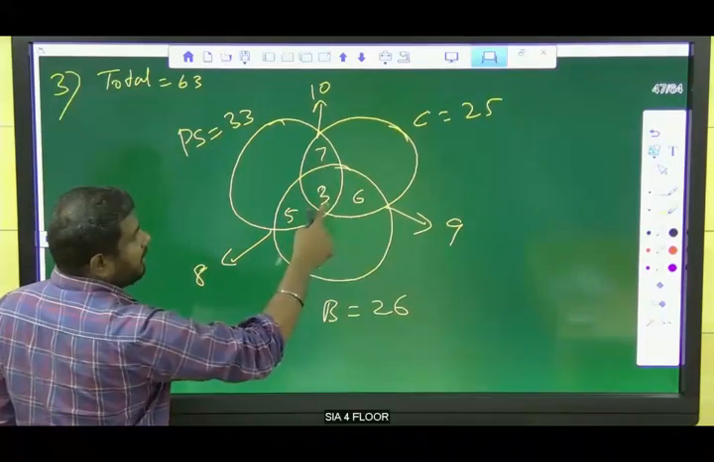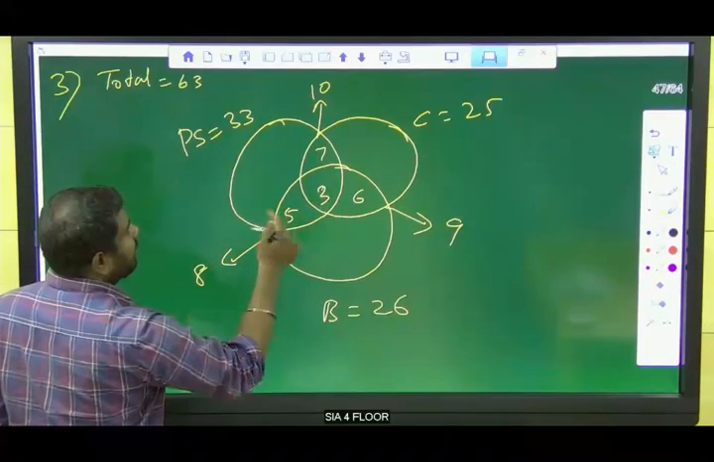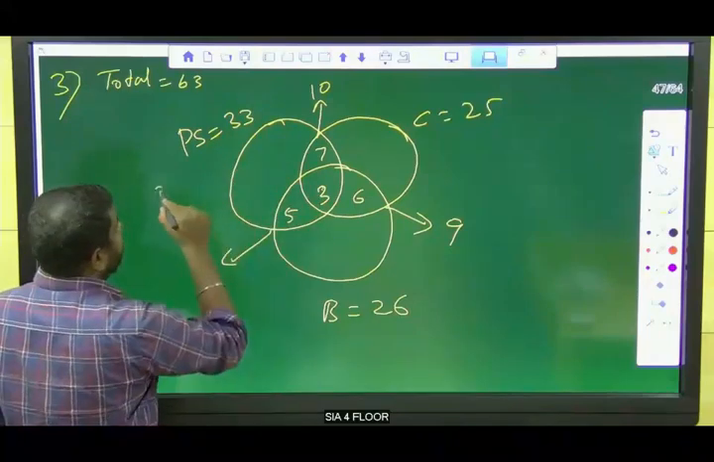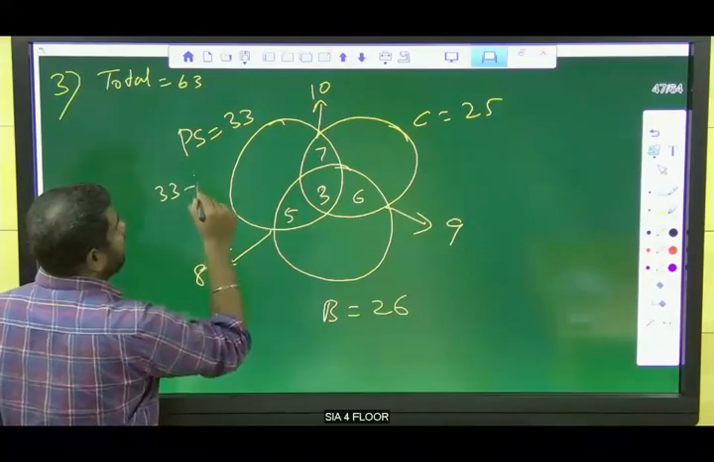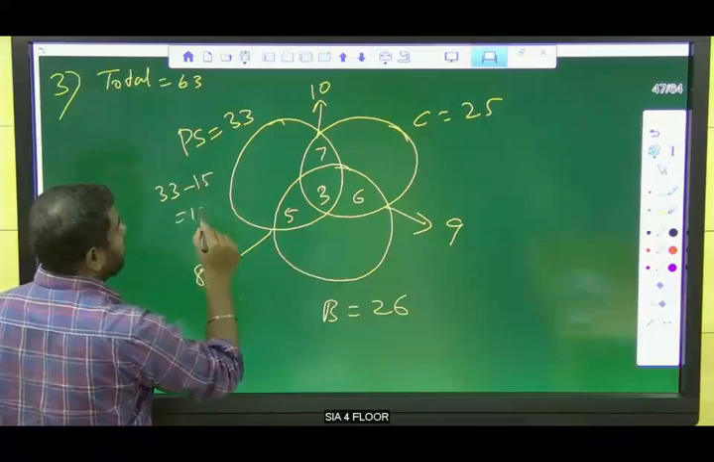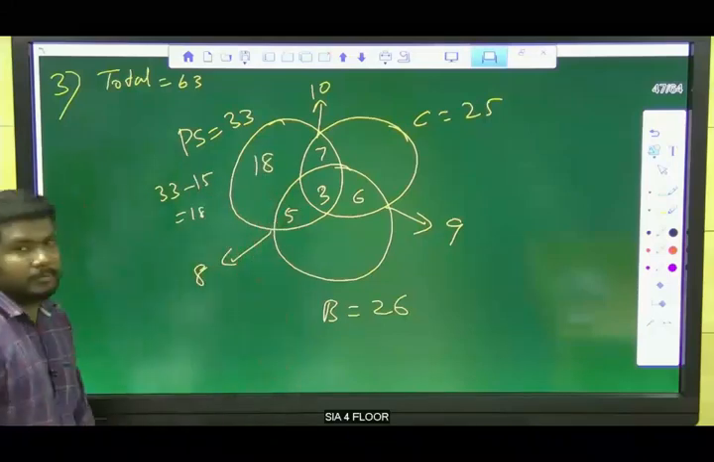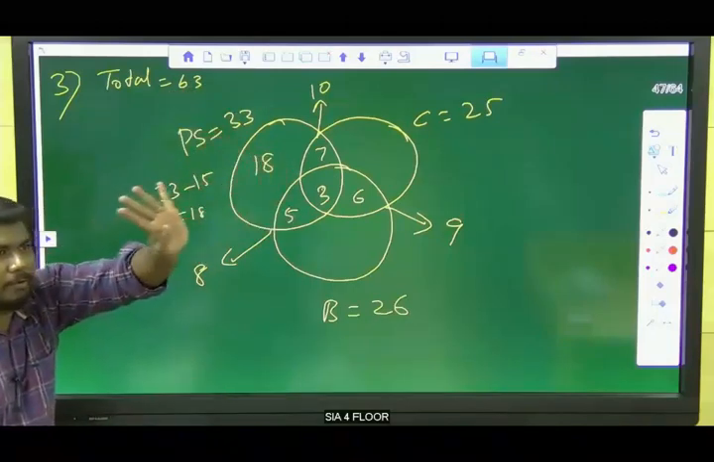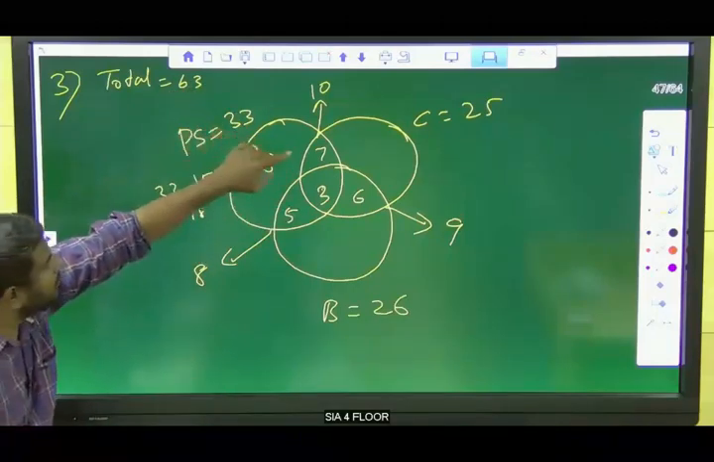7 plus 3, 10. 10 plus 5, 15. Okay. So, we need to find, total value is 33. Here we have 15, so remaining is 18. That's it. Clear? So, total value is 33. Only 4 values for a circle. Okay. Total value is 33.